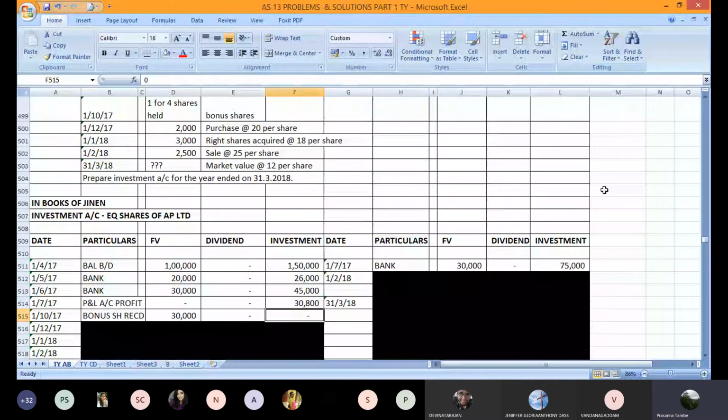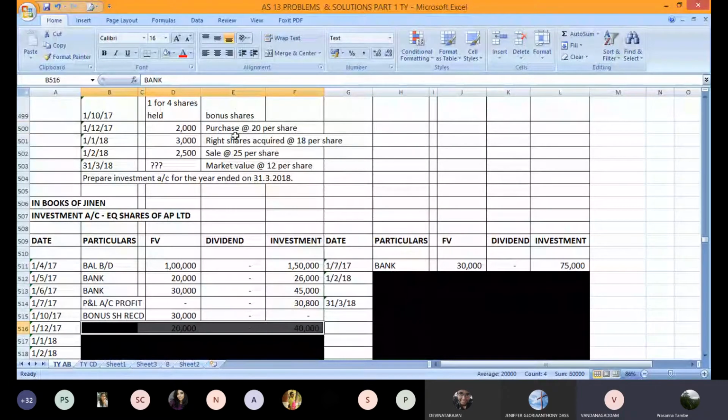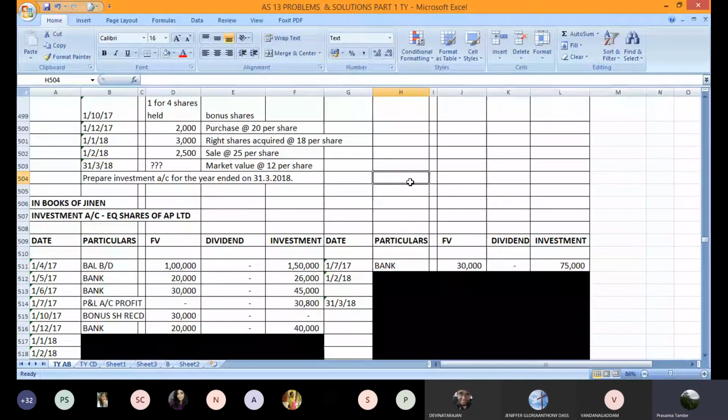Now the next transaction is on 1st of December. Again, a very simple transaction of purchase. 2,000 shares are purchased at 20 rupees per share. So 2,000 into 20, how much does it come to? 40,000. That will be your cost of acquisition because you are buying the shares. So the entry will be investment account debit to bank 40,000 rupees. On 1st December, investment account debit to bank account 40,000, and the face value in the face value column is 20,000 rupees.